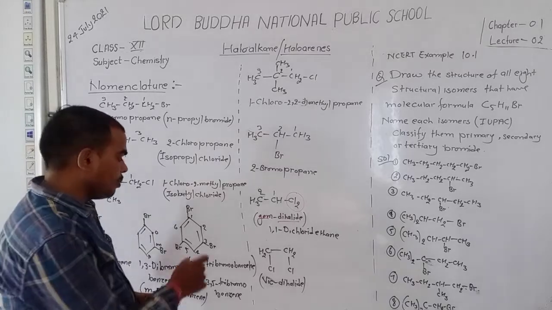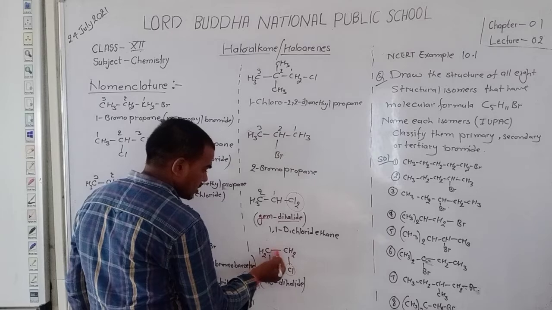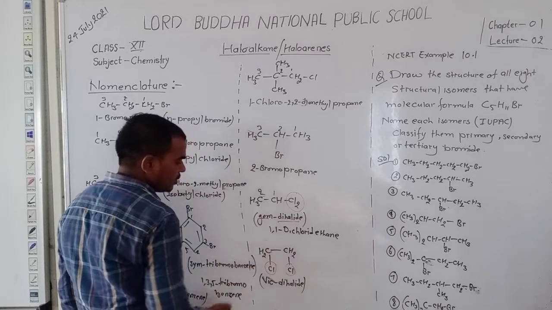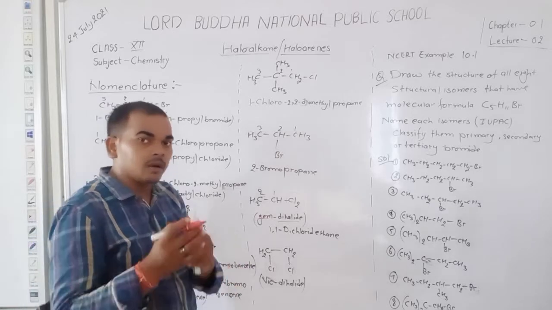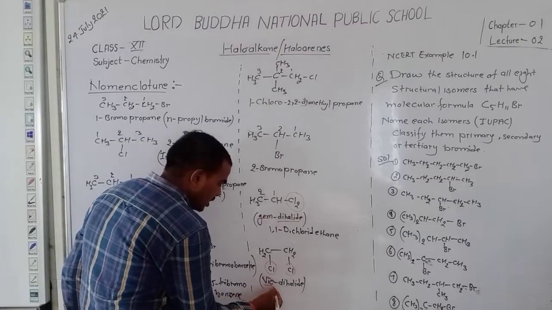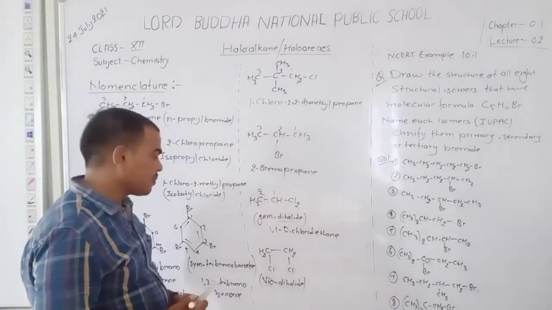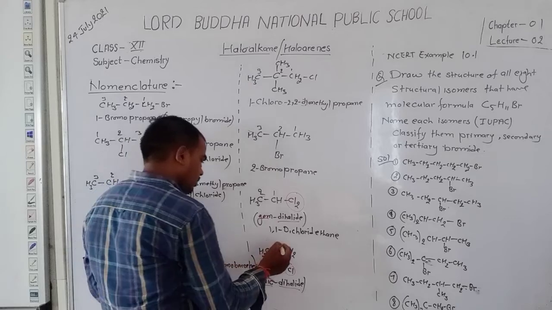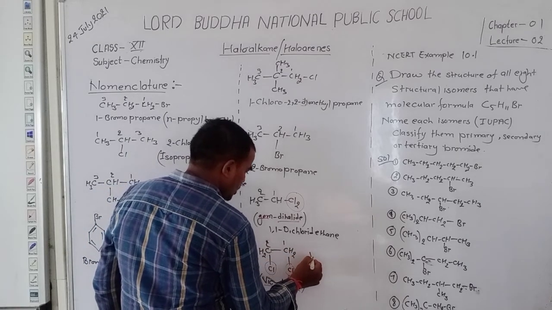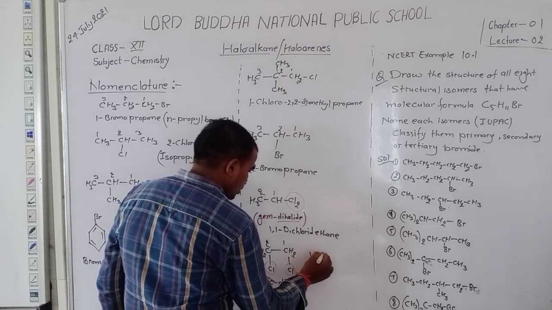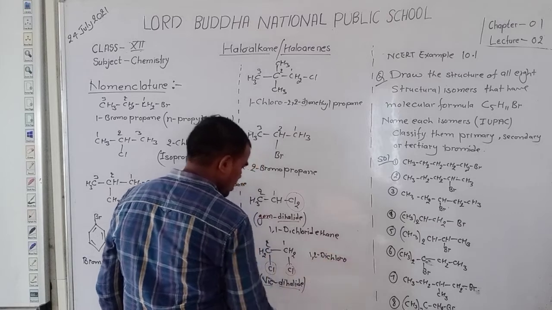Dear student, in this compound two halides are present at adjacent, meaning neighboring, carbons. The compound in which two halides are present at adjacent carbons is known as vicinal dihalide. Okay student, so the IUPAC name of this compound: you know that at first position and second position two chloro are present.